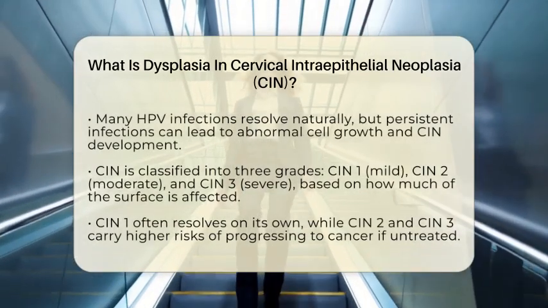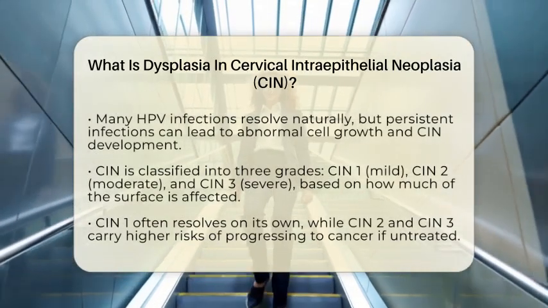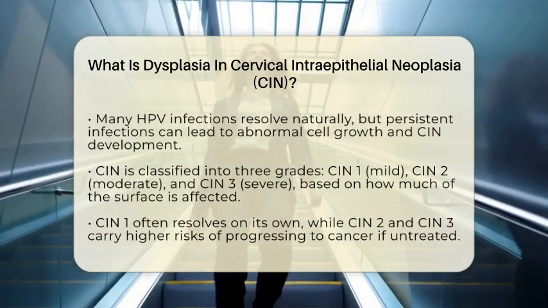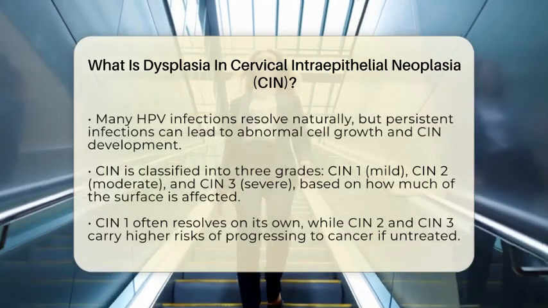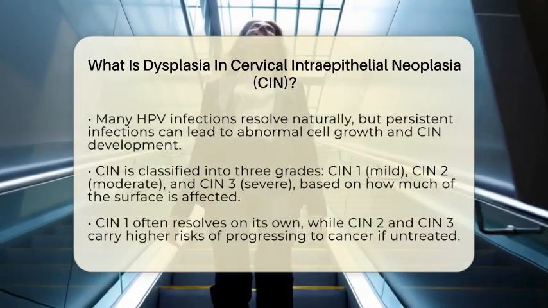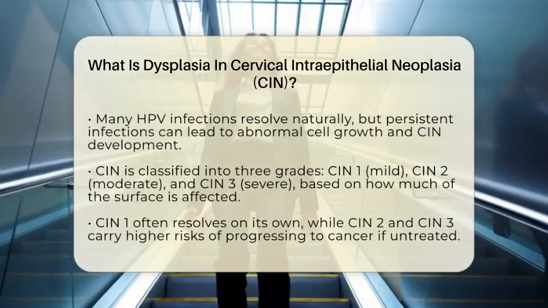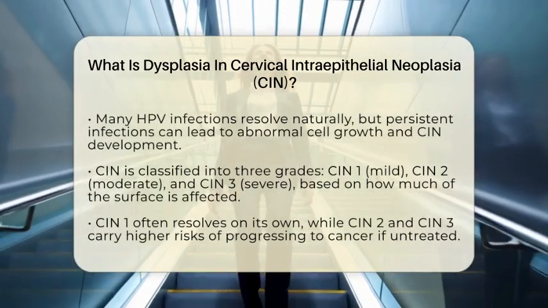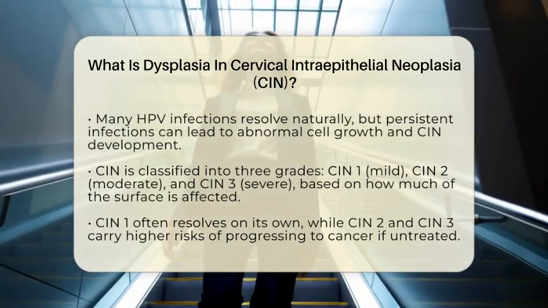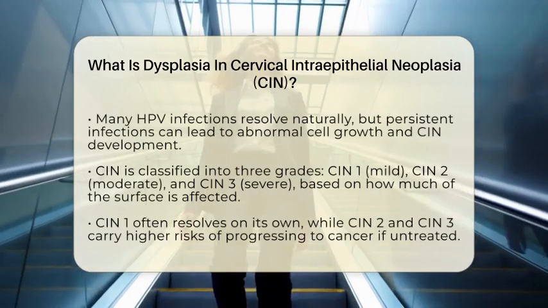The main cause of dysplasia in CIN is persistent infection with high-risk types of human papillomavirus, or HPV. The most common high-risk HPV types linked to CIN are HPV-16 and HPV-18. While many HPV infections clear up on their own without causing any problems, some infections stick around. When HPV persists, it can trigger abnormal cell growth, leading to CIN.